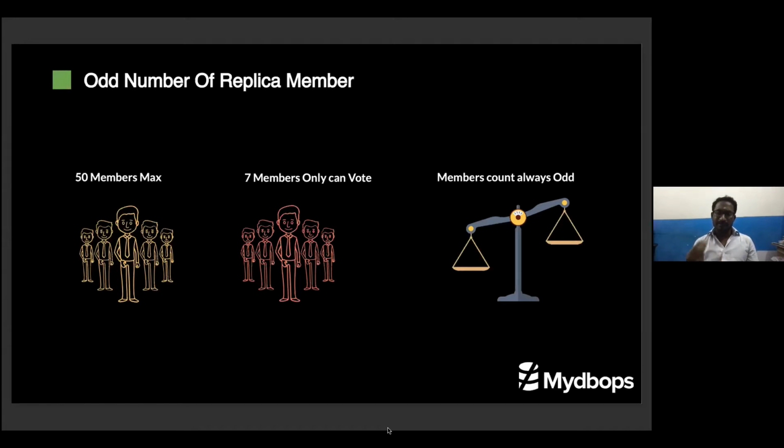Another very important factor when designing your replica set architecture is to always keep your replica member count at an odd value. 1 is odd, 3 is odd, 5 is odd, 7 is odd. You need to keep the total replica member count odd, including the primary. You may ask, why, Manoj?